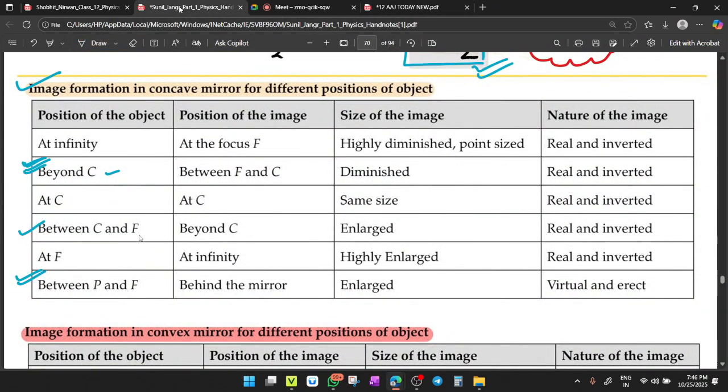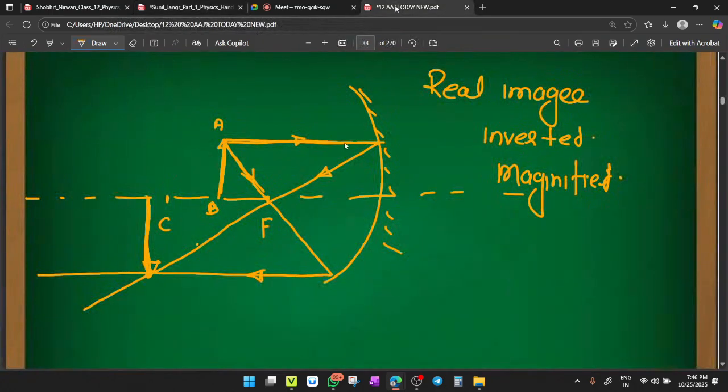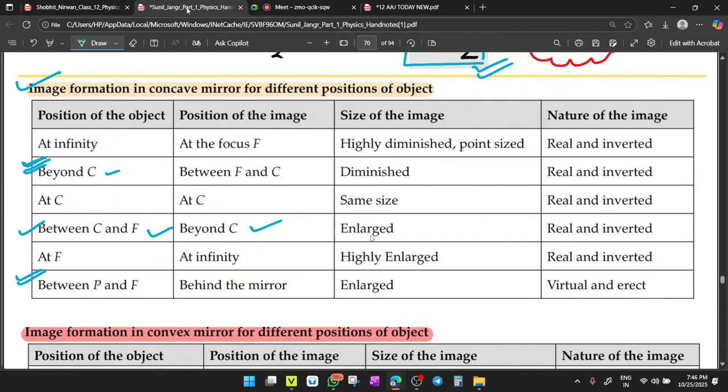Yes. So check here. When the object is between C and F, your image is formed beyond C. Check here, your image is formed beyond C. C is this point, and your image is formed here. This point is B dash, and this is A dash. Okay. So your image is formed beyond C. It is enlarged, real and inverted. Clear? Yes.